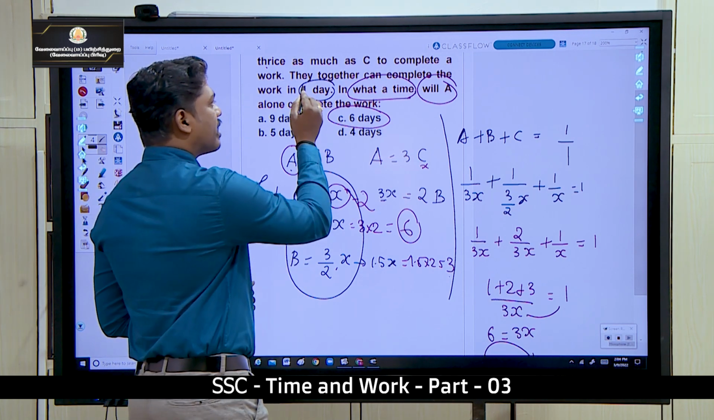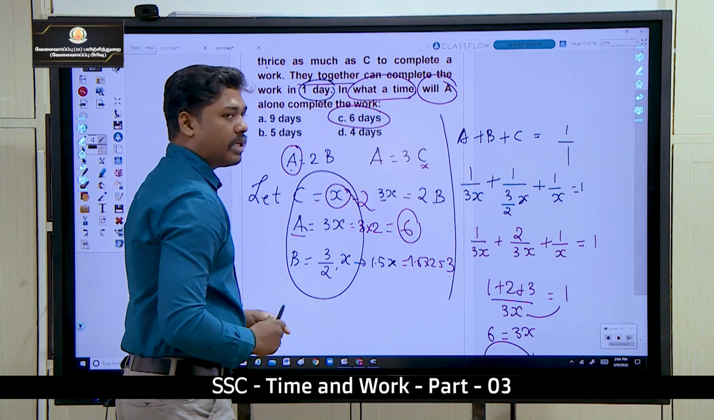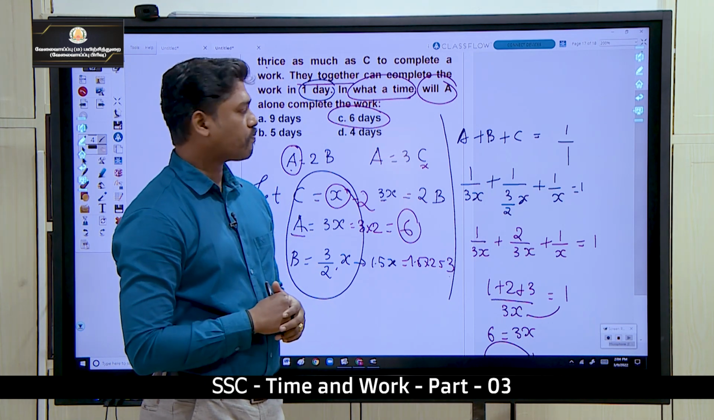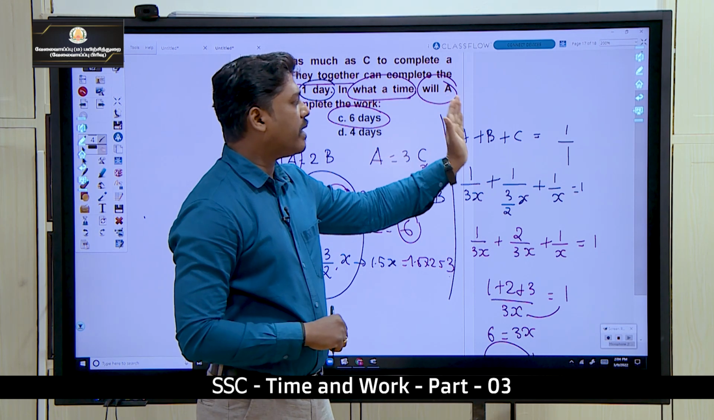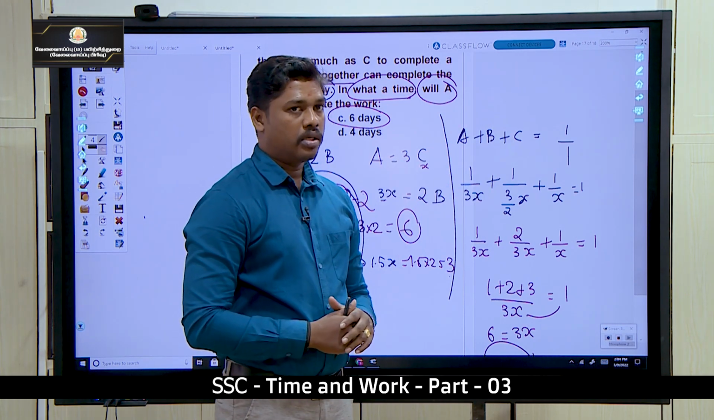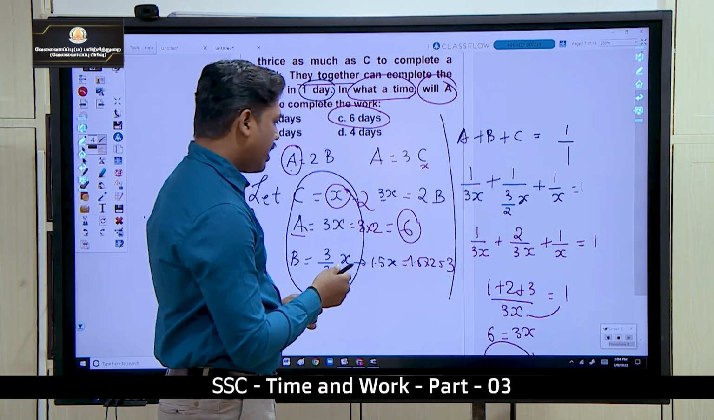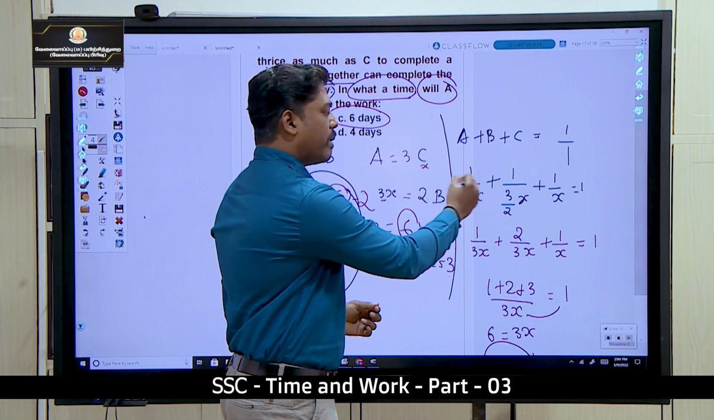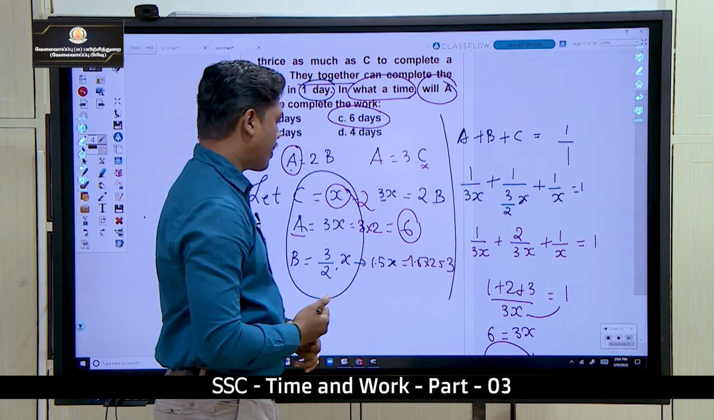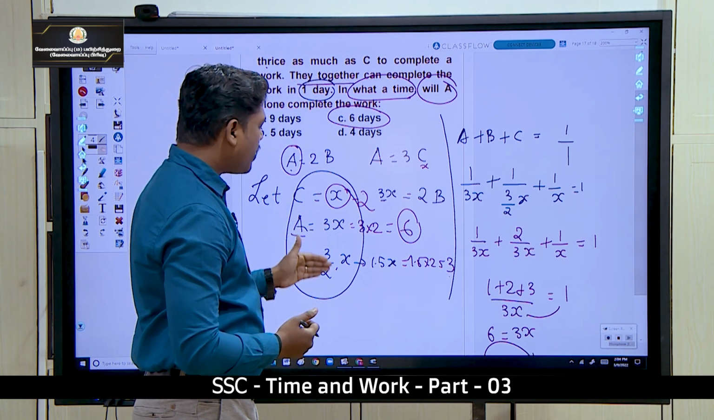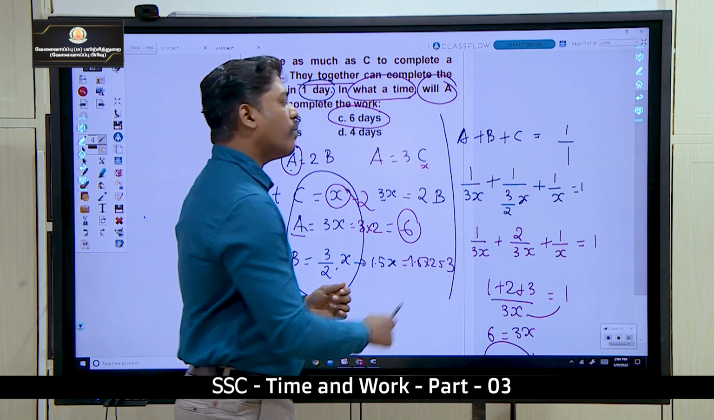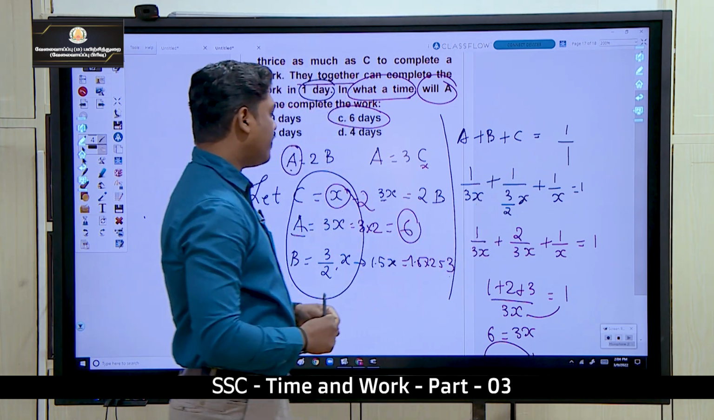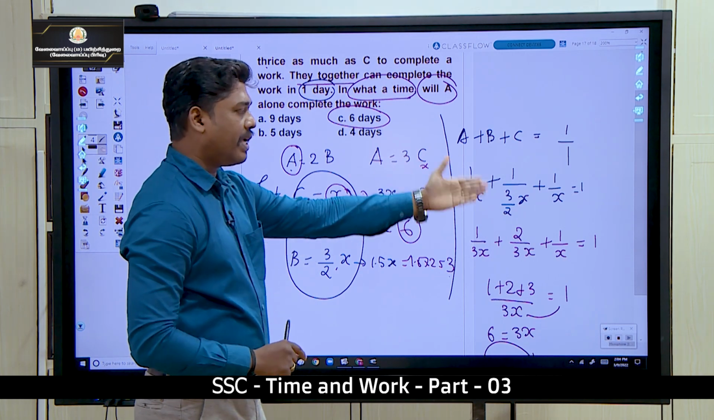So the next point is, if A, B, C work together they can complete the work in 1 day, which means A, B and C together would be equal to 1. So what is A's 1 day work? A can do in 3x days, so in 1 day they complete 1 by 3x parts. B is 3 by 2 of x, so in 1 day 1 by 3 by 2 of x, that 2 goes up. C in 1 day is 1 by x.